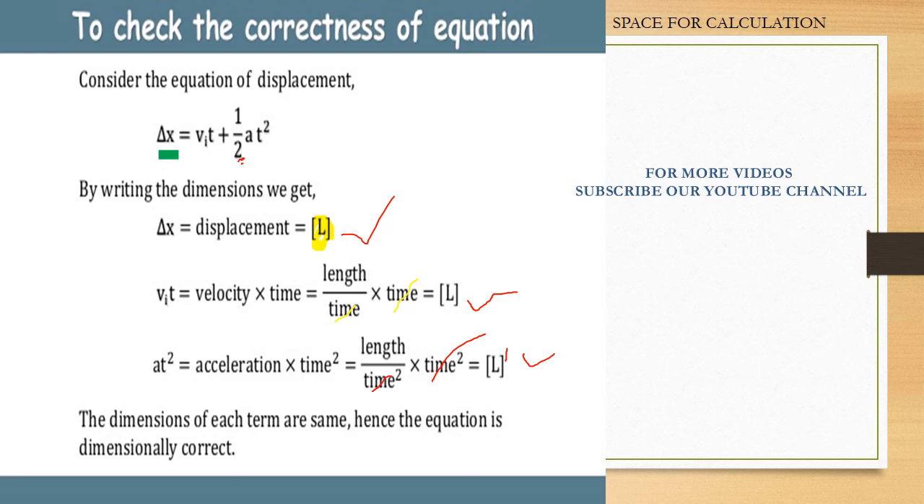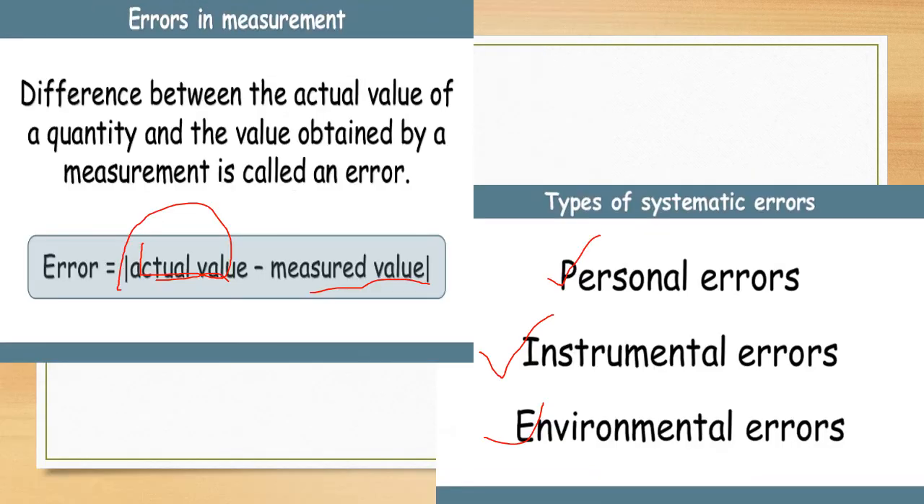And here, acceleration into time square. Why don't we take the 1/2? Because in dimensions, as per the rule, we don't take the constant factors, so only take a into t square. Acceleration into time square: length upon time square into time square cancels again. What is remaining? Length, so L raised to 1. So from the equation, the first, second and third terms all have the same dimensions, so the given equation is correct. Dimensionally correct.